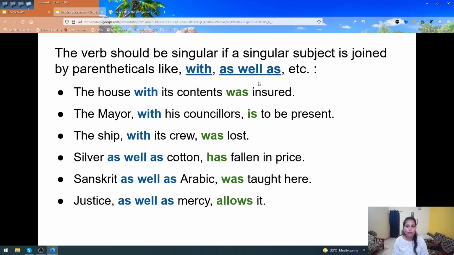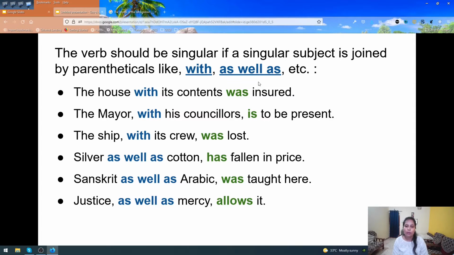And then we also saw that when there are two singular nouns and they are connected with the word with, that is WITH, and as well as, at that point of time too our verbs would be singular. So the verb should be singular if a singular subject is joined by parentheticals like with, as well as, etc. I have explained all these in detail in my last video.